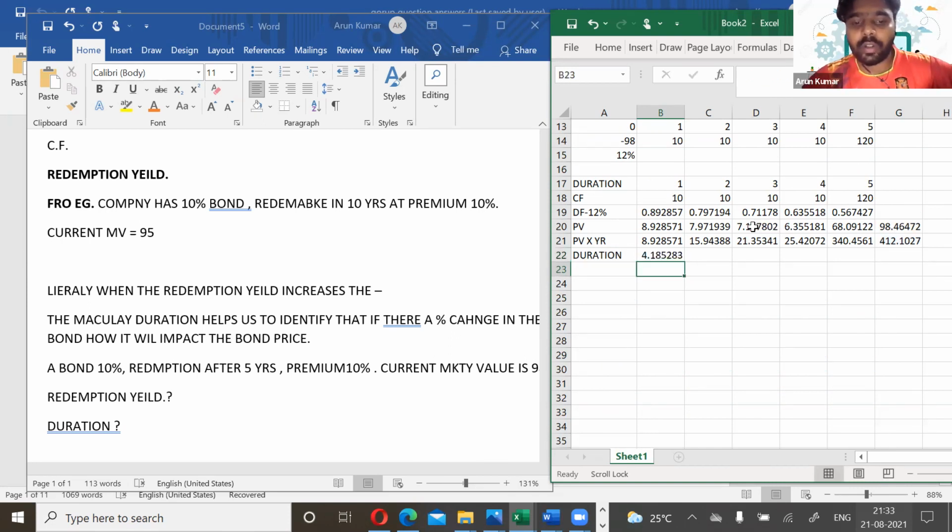So how much is it? 4.18 years. So even though this bond has a life of 5 years, through the premium and all this, we can recover the principal and interest. The average time to recover the principal and interest of this bond will be 4.18 years. Is it clear? Can you reply in the chat how to calculate the bond duration?